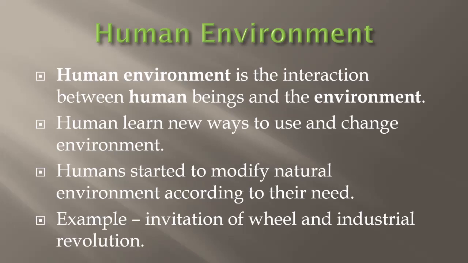Human began to interact with the environment and started modifying it according to their needs. Okay, so whatever things are available in nature, human beings naturally started modifying as per their need and started using those things in other forms. So human environment is the interaction between human beings and the environment, what we can say. Humans learned new ways to use and change the environment.